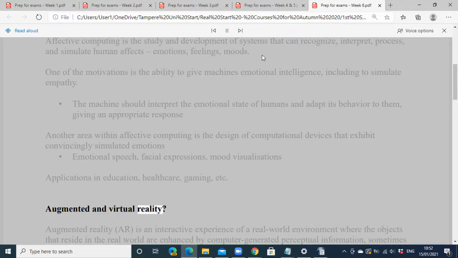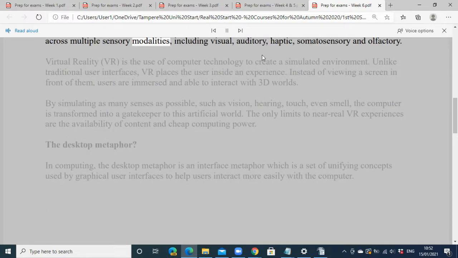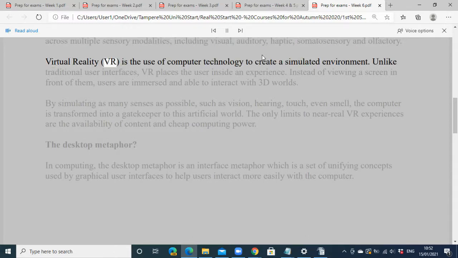Augmented and virtual reality. Augmented reality (AR) is an interactive experience of a real-world environment where the objects that reside in the real world are enhanced by computer-generated perceptual information, sometimes across multiple sensory modalities, including visual, auditory, haptic, somatosensory, and olfactory. Virtual reality (VR) is the use of computer technology to create a simulated environment.